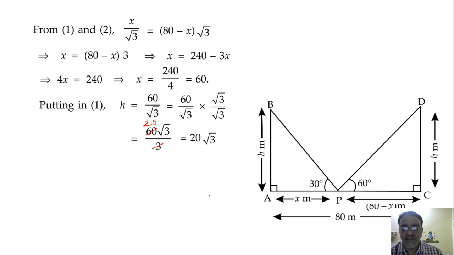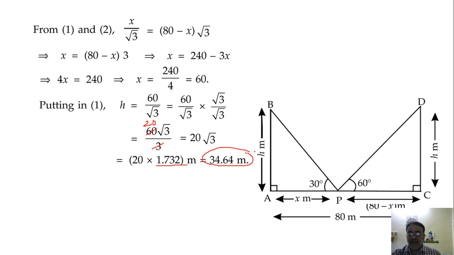Now the distances, I told you don't leave the answer in root only. You substitute 1.732. So the final answer we are getting is 34.64. The benefit of doing this is that if the marking scheme gives the answer as 34.64, then you will lose half marks if you leave it as a root. If the marking scheme gives 20 root 3, anyhow you got the answer here, so you will never lose marks.